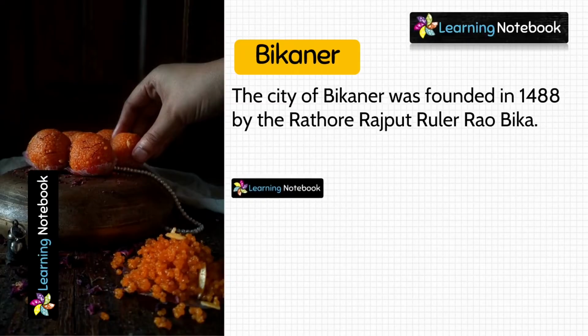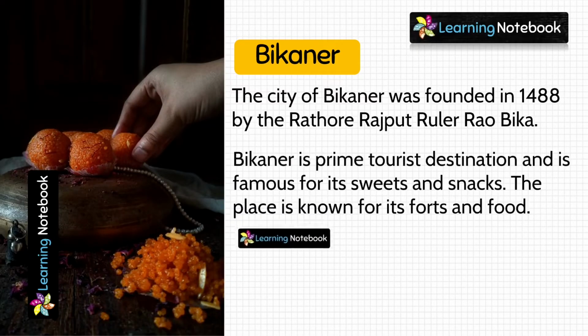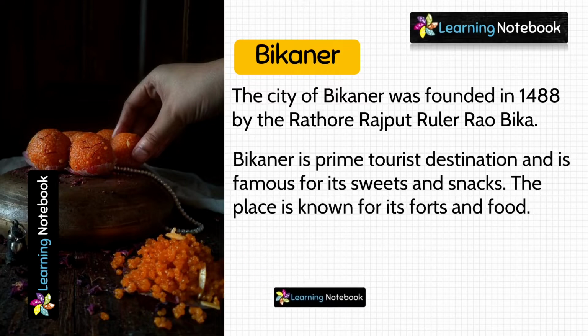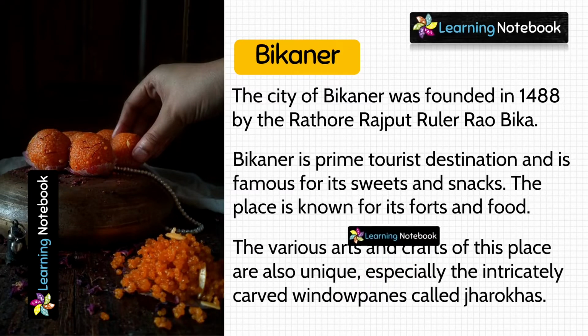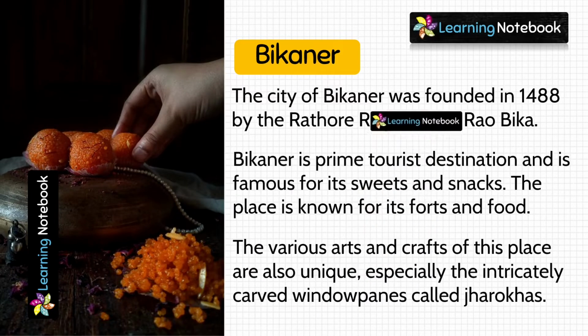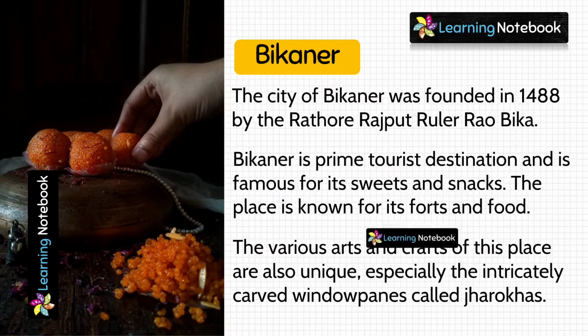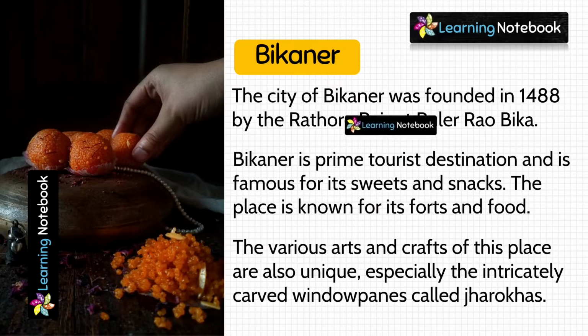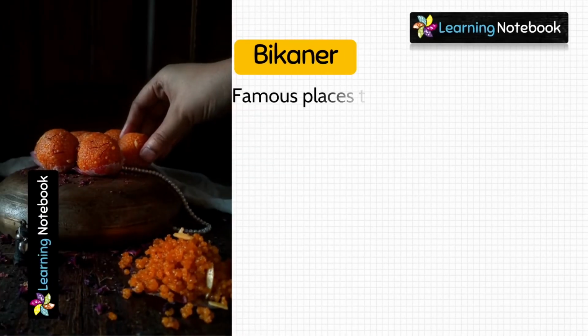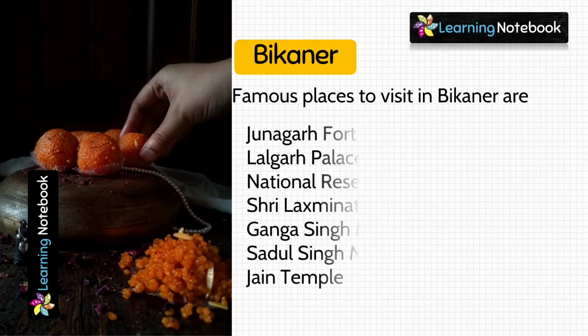Next famous place in Rajasthan is Bikaner. It is famous for its sweets and snacks and also known for its forts and other types of food. These are the famous places to visit in Bikaner.